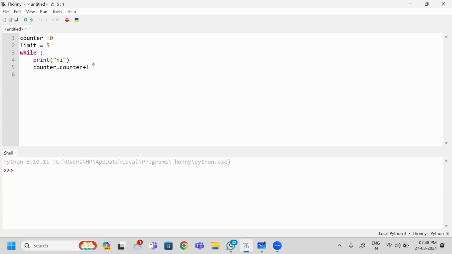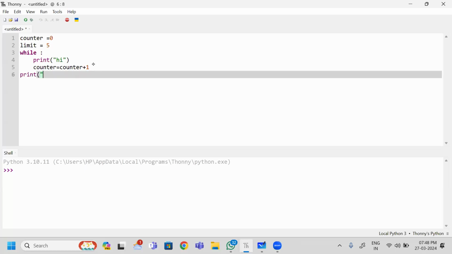So it is completed. Next, once it is completed, I am going to convey to the end user that the task has completed. It is not mandatory to write, but as a good programmer, you need to convey to the end user that this task has completed. Next one, what is my job?